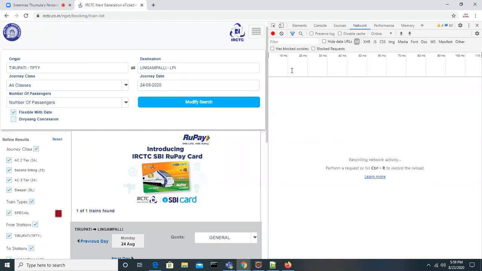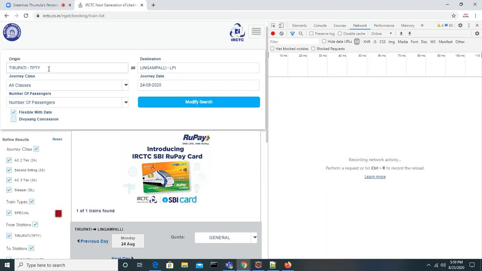That means through the network, some request goes to some backend, where the server is running and some application is running. That application works based on your request. When you click on this modify search, what are the inputs you are giving? Whenever you want some work, you have to give some inputs, right? Based on the input, you will get some output. Is it right, guys?